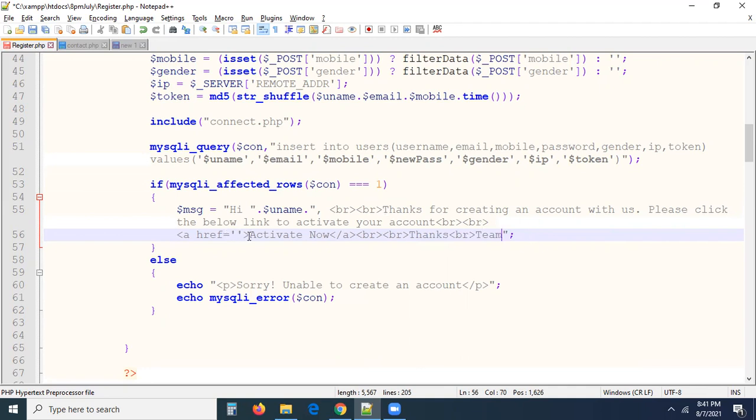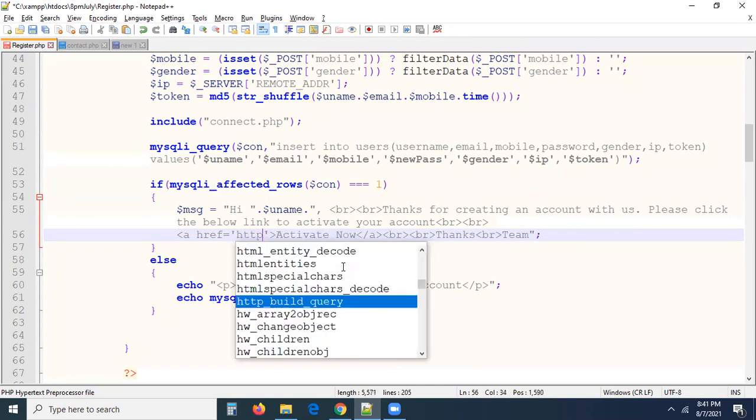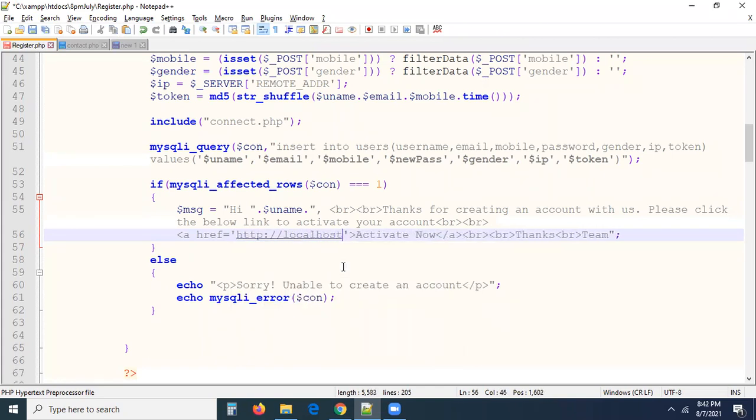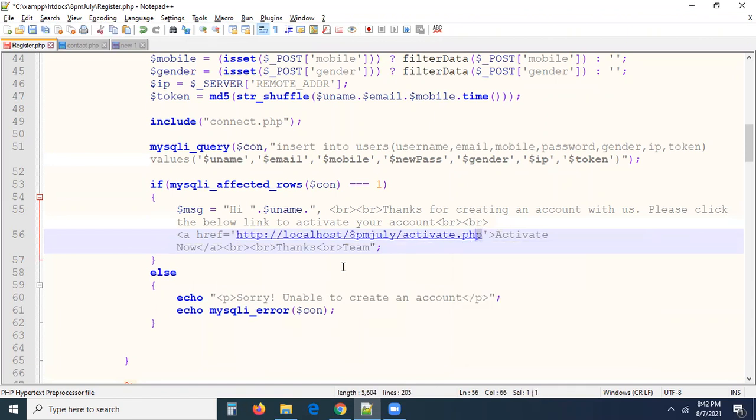But on clicking this link, where should the user go? The mail is going to be delivered to your email. In the email, you are going to click on the activate now button. On clicking it, you have to come back to my website with your new ID, with your token. If the token is not there, so many people are clicking that activate now button from their inbox. How do I know who clicked? We don't know. So what I need to do here is set a path, http://, because we are on the local server, localhost/8pmjuly/activate.php.